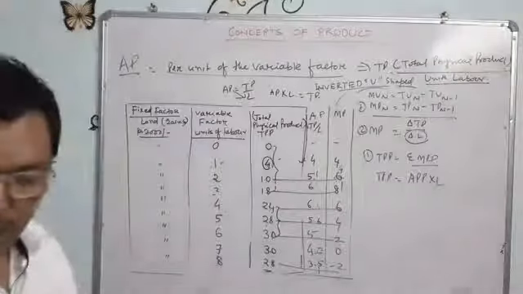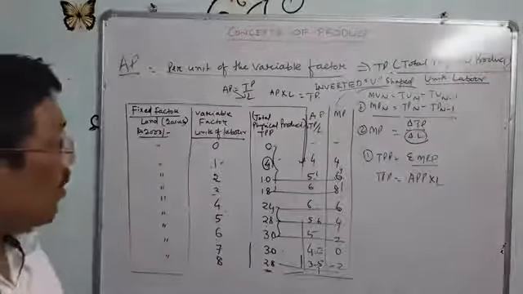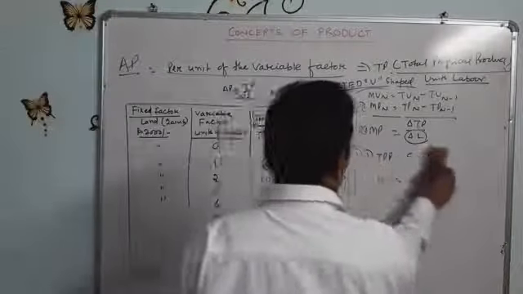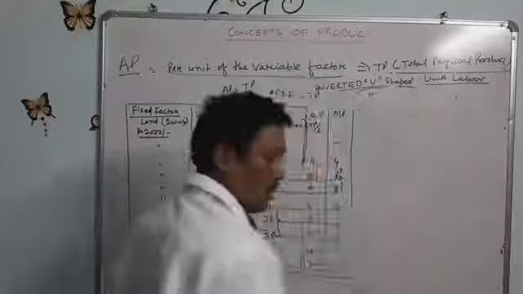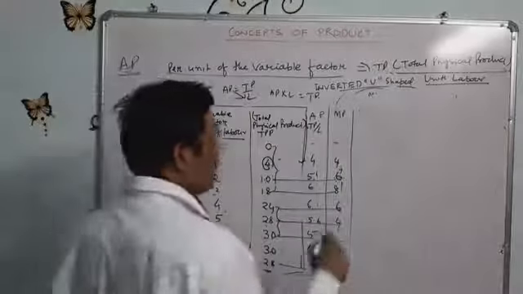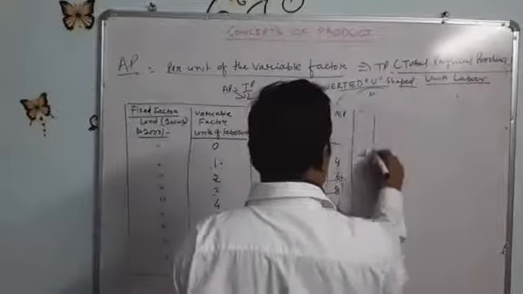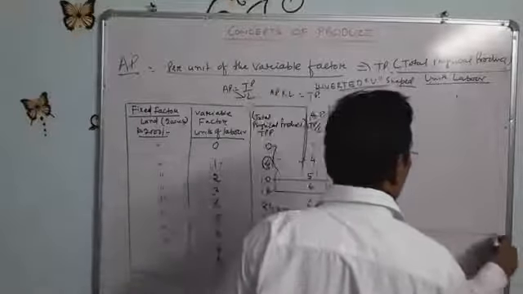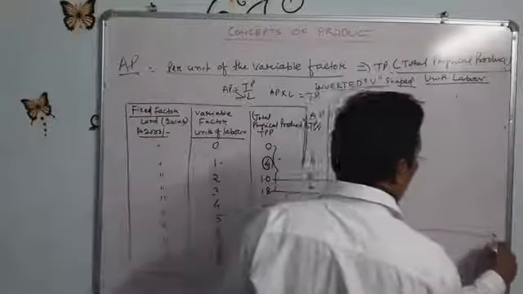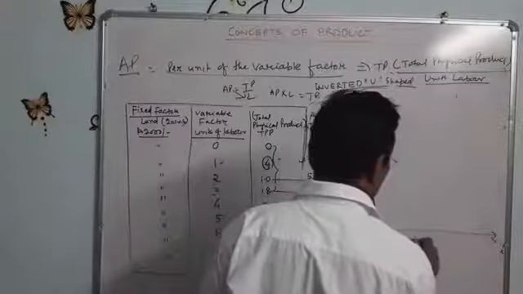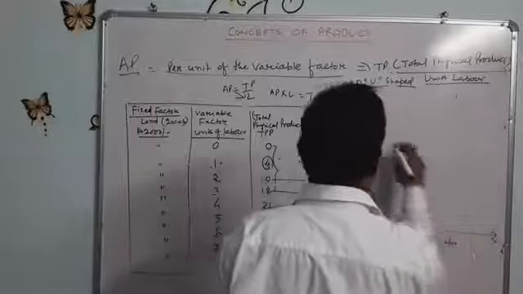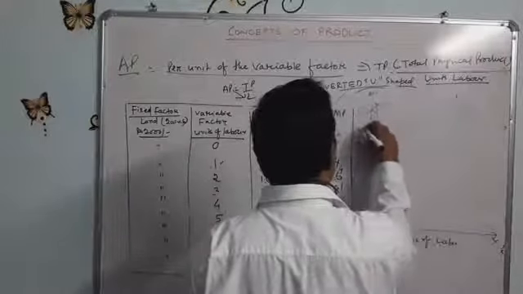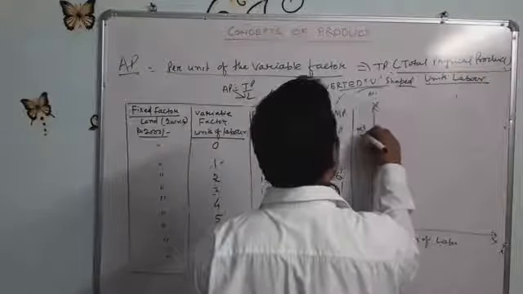Now we will draw the marginal product curve, or marginal physical product curve. On the x-axis are the units of variable factor, that is labor, and on the y-axis, marginal product.